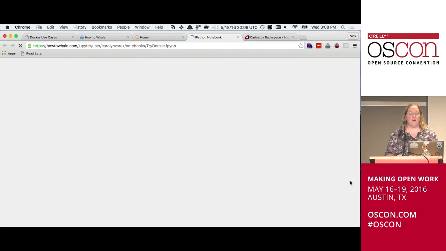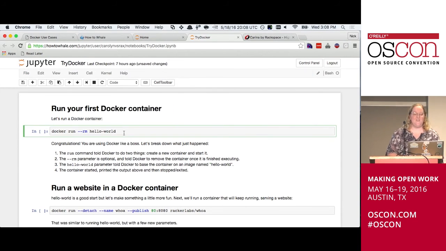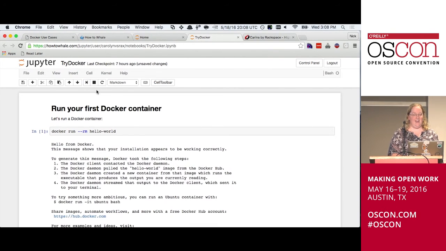So I'm going to open up this Try Docker notebook very slowly. Awesome. Whew. Okay. So the way these notebooks work is there's little code cells where you can type in pre-done code, and you press the magical run button. And there we go. I just ran a Docker container.